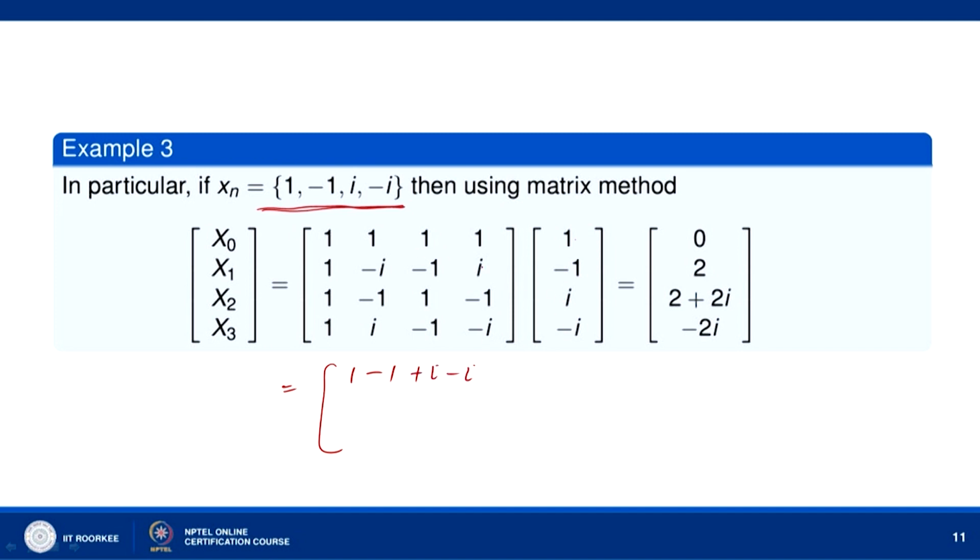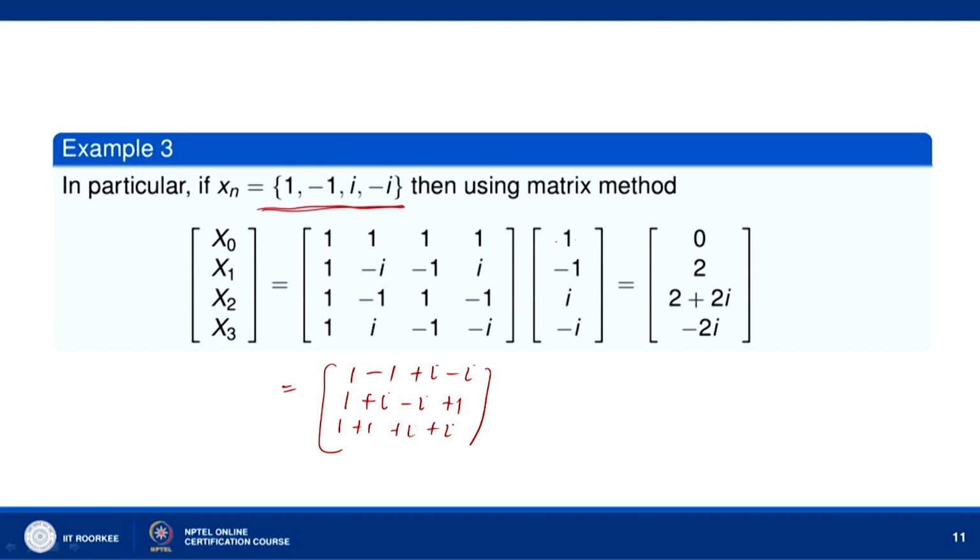For the second row, 1 and minus i into minus 1 gives plus i, minus 1 into i is minus i, and minus i into i is minus i square, so plus 1. Then 1 minus 1 is plus 1, and here we get plus i.